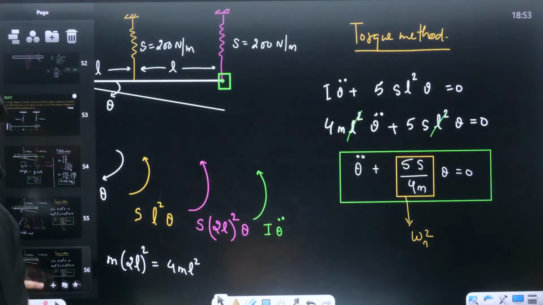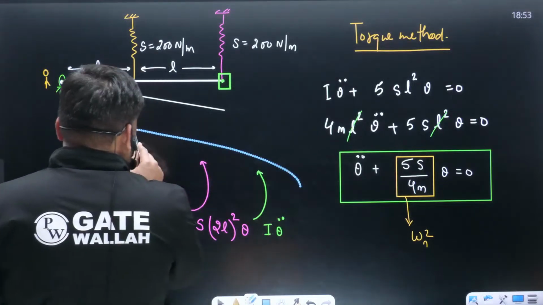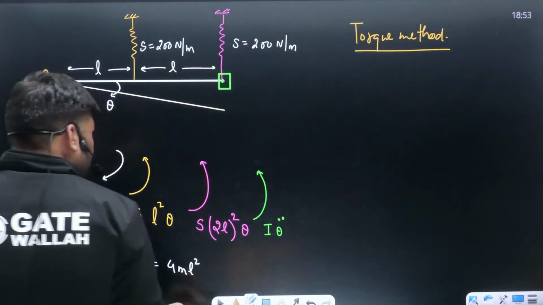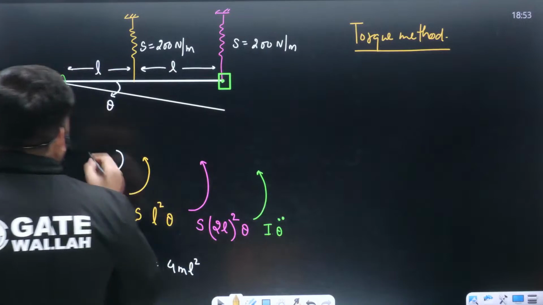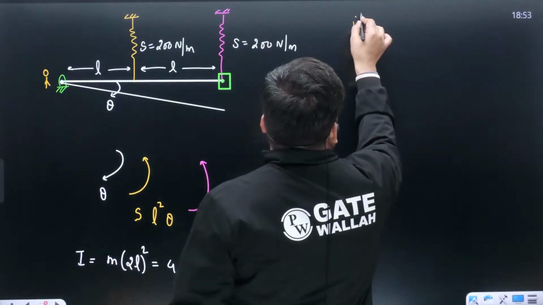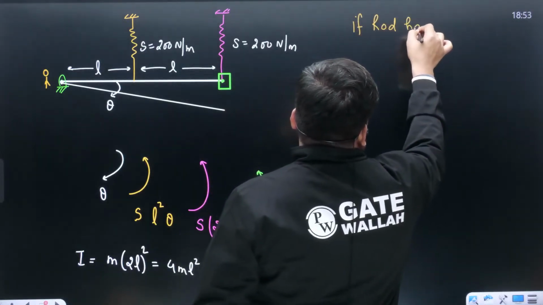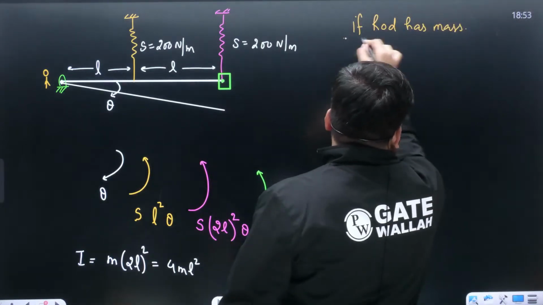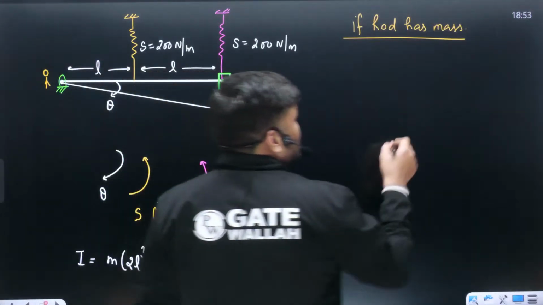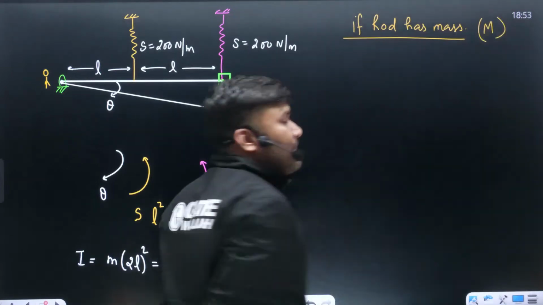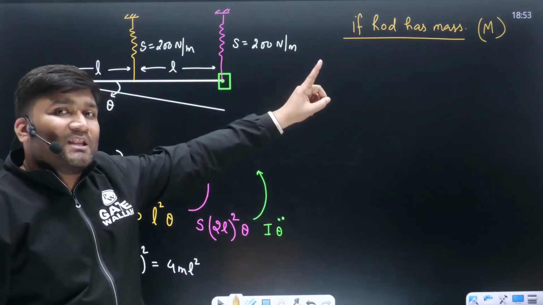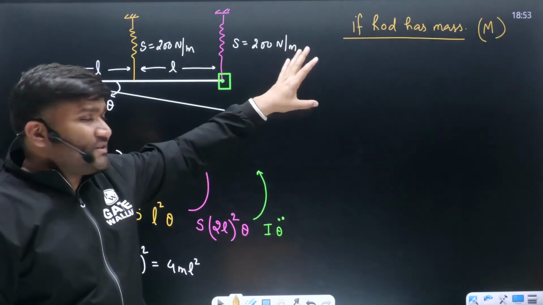in case this question will be a little bit difficult, if they are saying same question, if rod also has mass, let me write, if rod has mass capital M, rod का mass they have given capital M, small m mass is there, capital M mass rod का they have given. Now you cannot solve this question with the help of Rayleigh method.